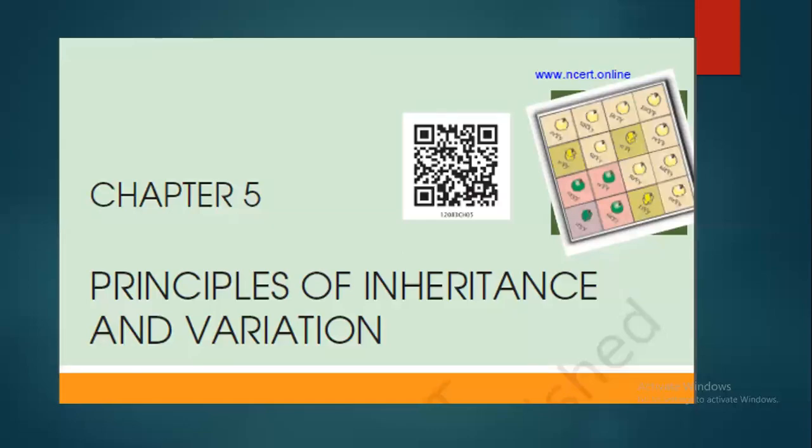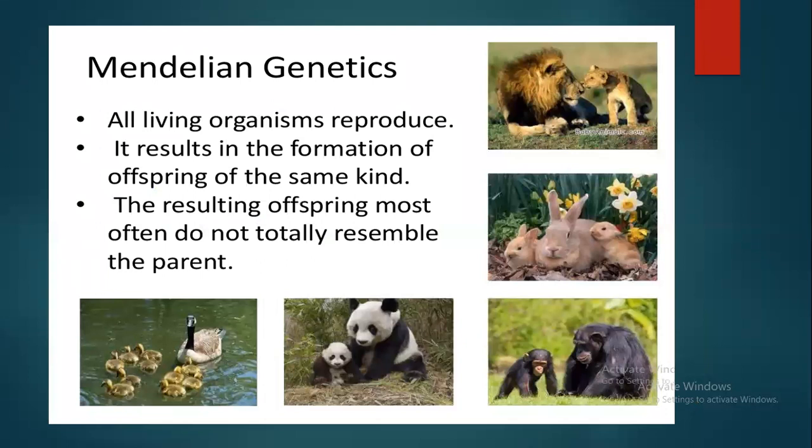Hello students, today we are going to study about principles of inheritance and variations. Whenever organisms reproduce by a sexual mode of reproduction, the offsprings which are produced are not exactly identical to their parents. They are similar to their parents, and they give rise to the same kind of organism.